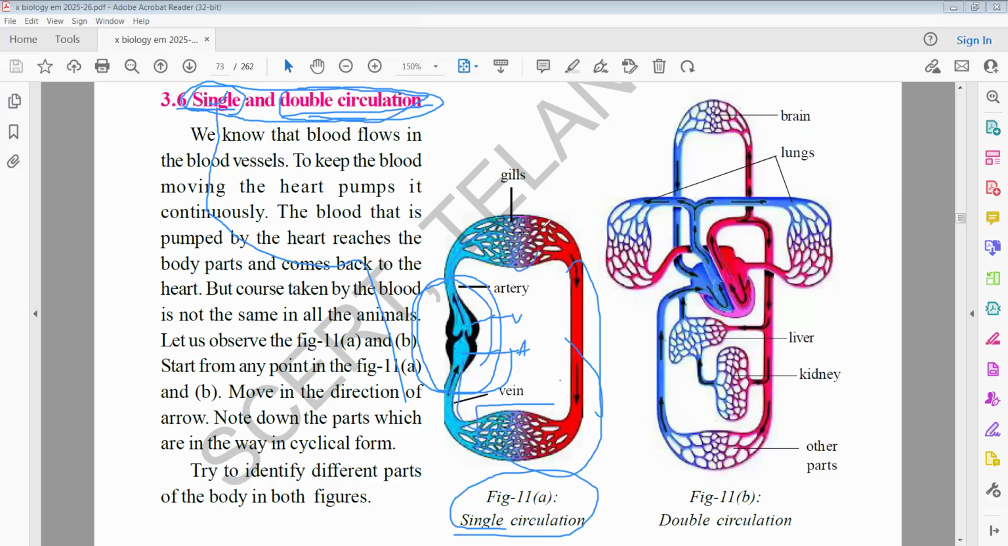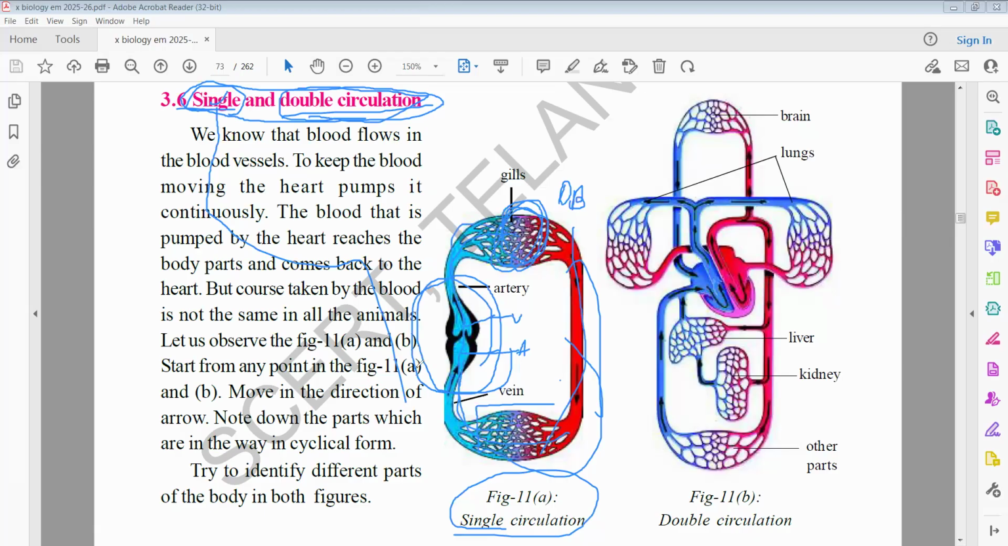In fishes, blood is purified in the gills. Blood is purified means deoxygenated blood is converted into oxygenated blood. The oxygenated blood is indicated by red color here. This oxygenated blood again goes to the body parts. From the body parts it is again collected by the heart, and the heart sends it to the gills for purification.